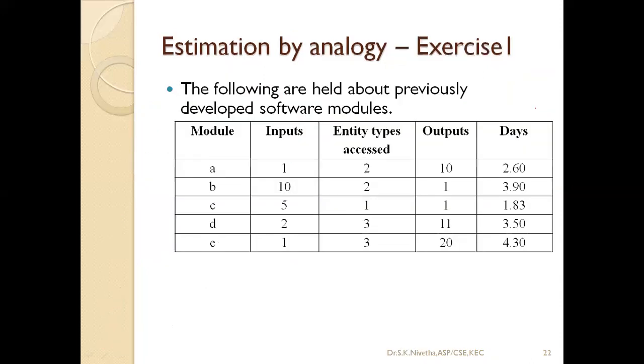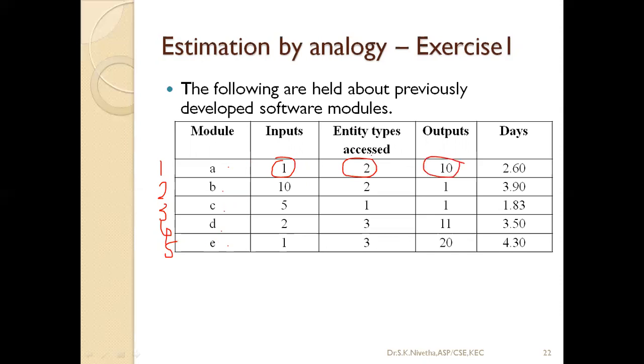Okay, so same thing in another way, another exercise. The following are held about previously developed software modules A, B, C, D and E and inputs required for each of these projects. 5 projects are there. For A project, number of inputs only 1, entity types accessed 2, output 10.